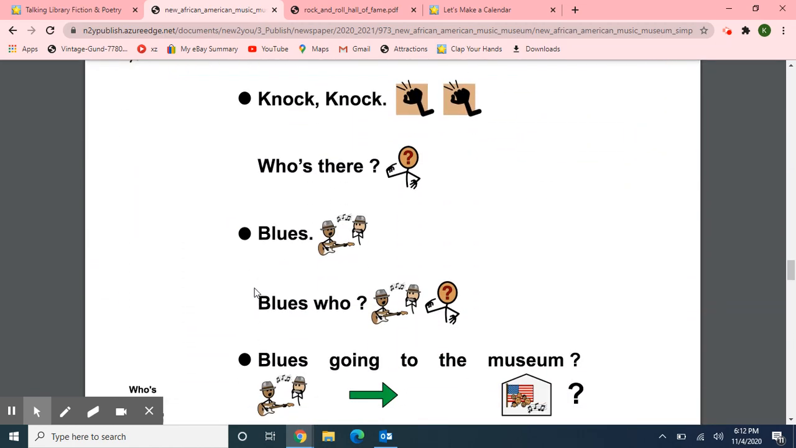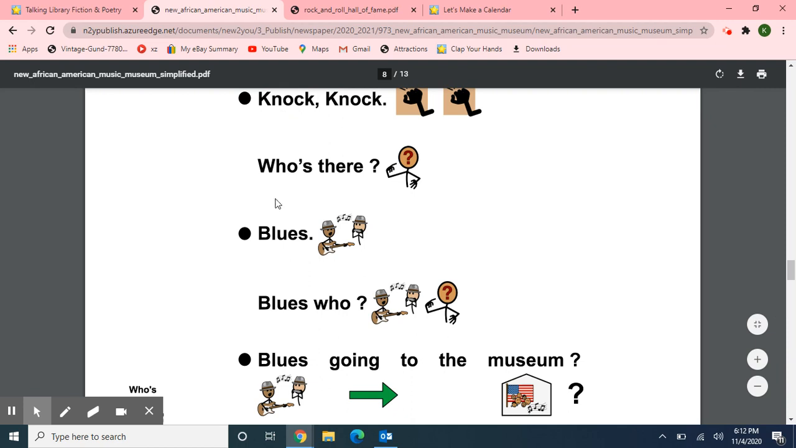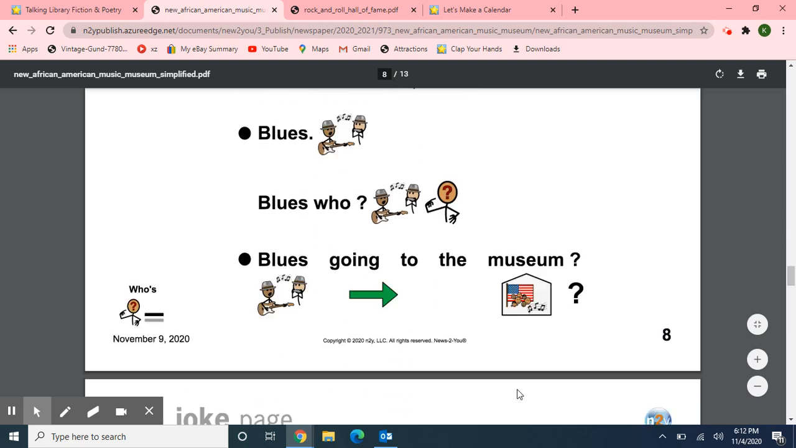Next, I have our 2 jokes. The first one, knock knock. Who's there? Blues. Blues who? Blues going to the museum. Who's going to the museum?